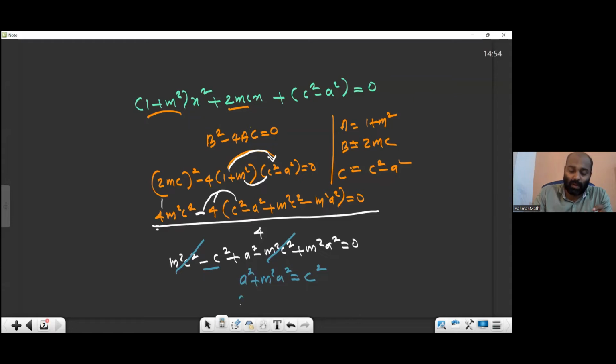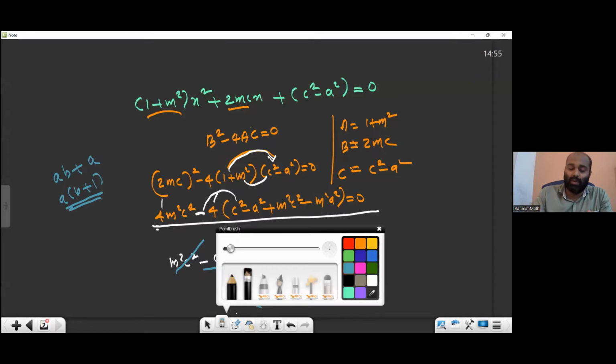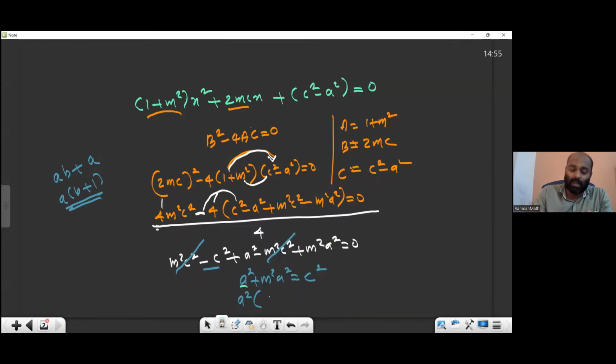Just now, on the left side, what is common? A square is common. Be careful, again I repeat, another common mistake. Whenever you are taking a term out, you should write the bracket with plus. Where nothing is there, you should write 1. I told you repeatedly about that. So a square, when you are taking it commonly out, what happened? Here nothing means 1 will be there, plus m square equal to c square. This is what you wanted to prove. So just try to understand. A 3 mark question, or 2 mark also can be asked. Please do it. After that, I'll give you the one which was asked in last year's board exam.